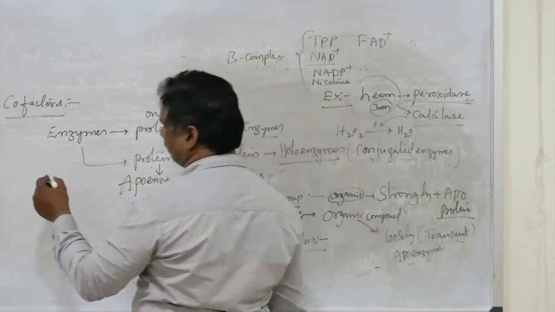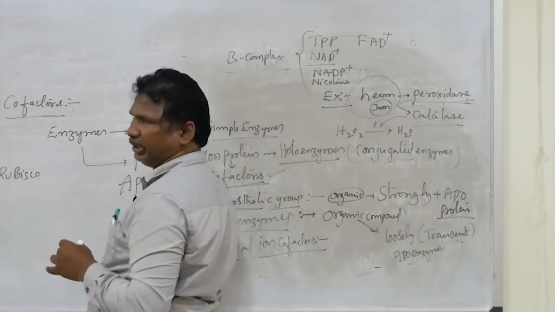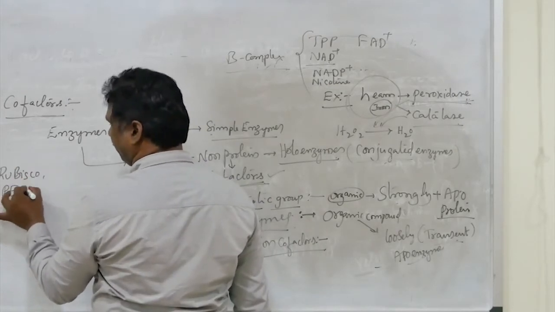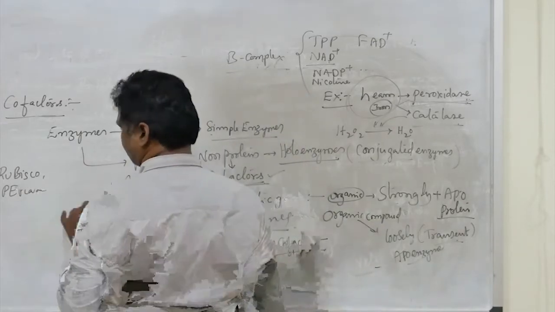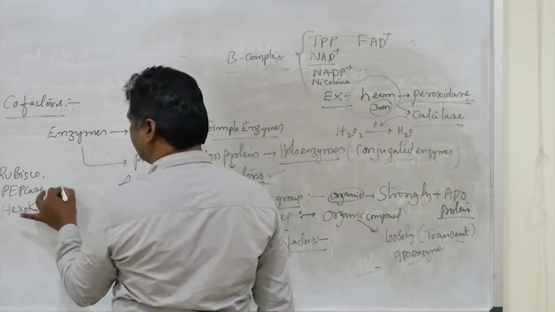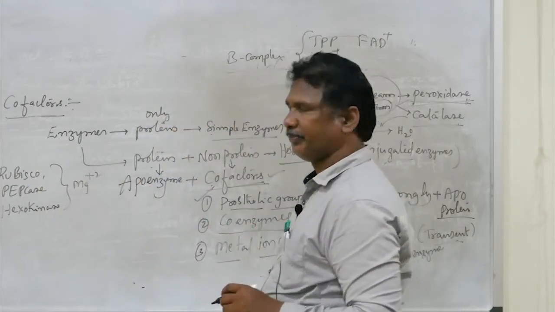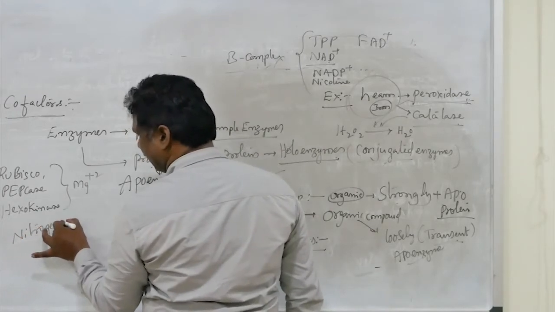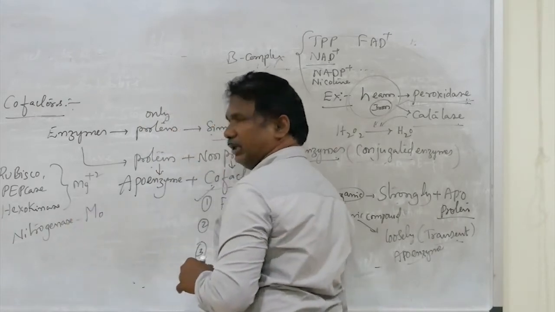Some examples, let's go through them one by one. Rubisco, an enzyme involved in the Calvin cycle in photosynthesis, and PEPcase, phosphoenolpyruvate kinase, pyruvate carboxylase, hexokinase. These enzymes are activated with the help of magnesium ions. Also in nitrogen fixation, another enzyme, nitrogenase, is activated by molybdenum.